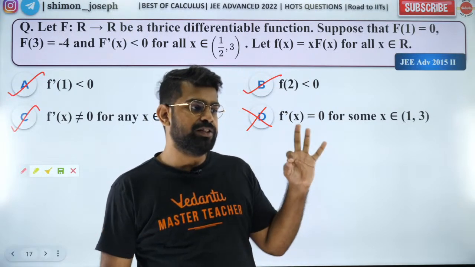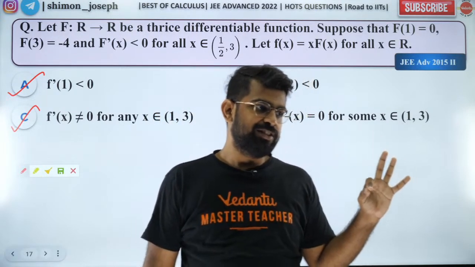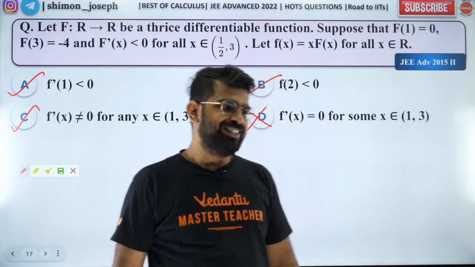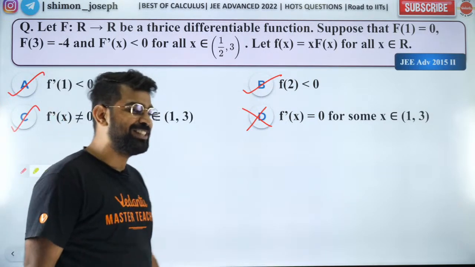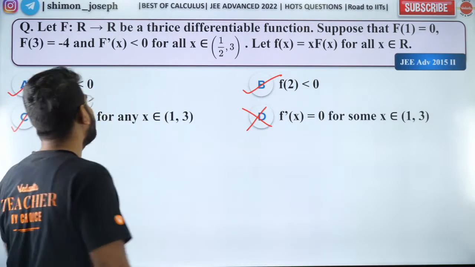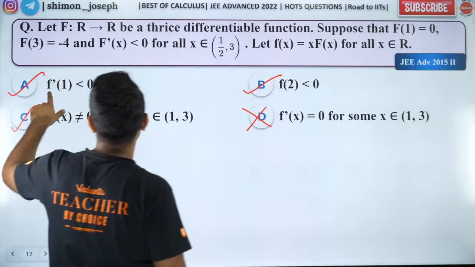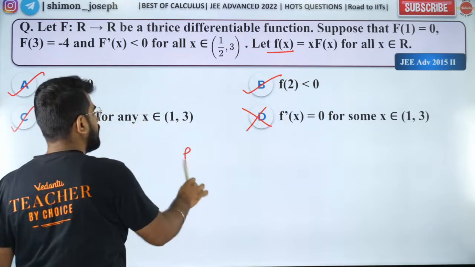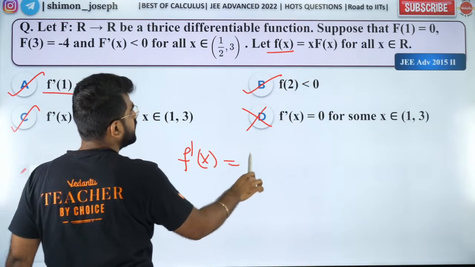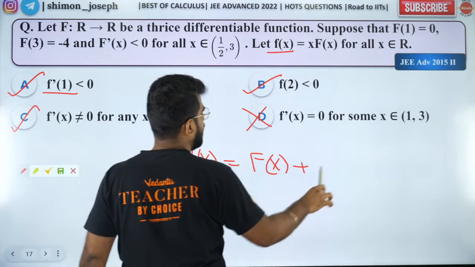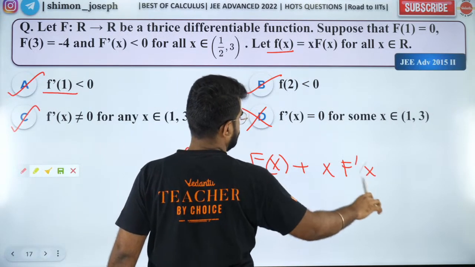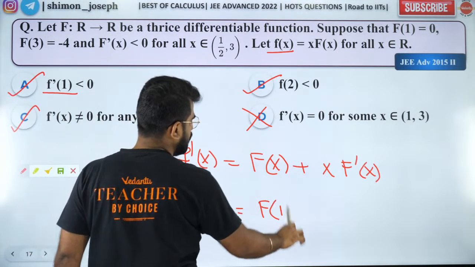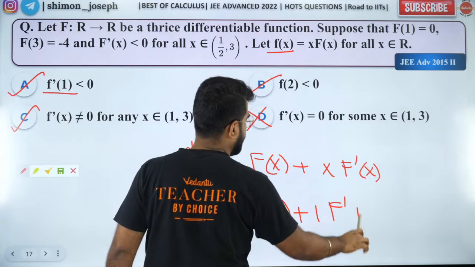So you have three questions right. Okay. I have told this concept before, is it? Okay. We'll try to solve it. It's a very easy one. So guys, whenever your f dash is asked, you need to differentiate this, right? So let's differentiate this. So what is f dash of x? F dash of x is equal to f of x plus x f dash of x. So f dash of 1 is equal to f of 1 plus 1 into f dash of 1.